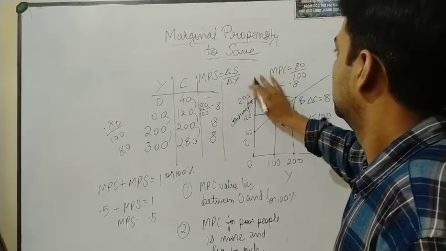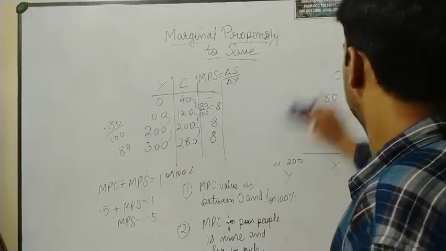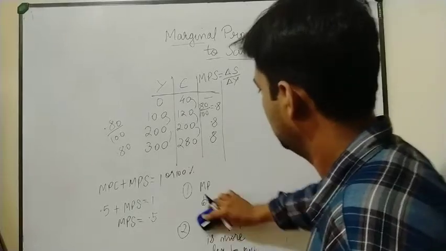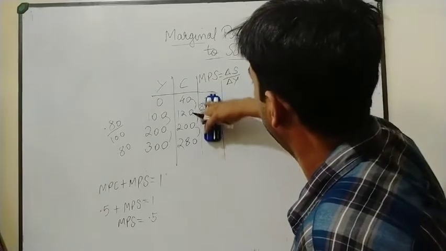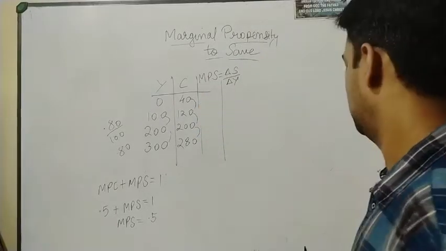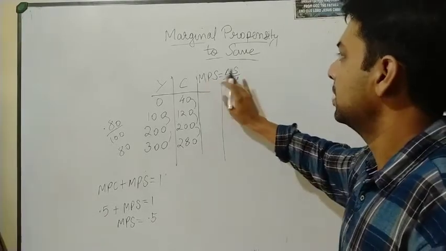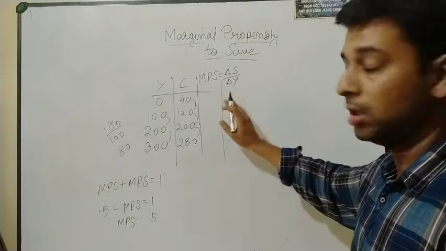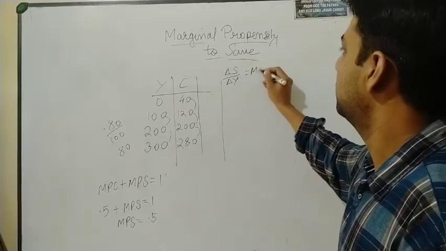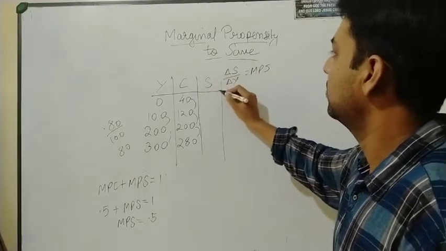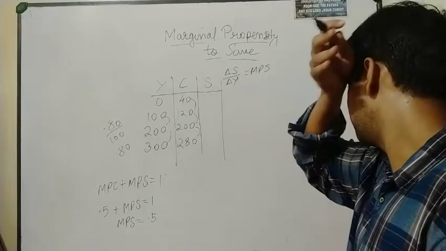Now this will make a fresh one, we don't need this. And this thing we also rub. Okay, fine. Now what happens, see, now we want this thing, MPS, change in S by change in Y, change in saving we need. So it is much better to write it here, like MPS you want now this, so we'll have to find saving, because here delta S is there as a numerator. Okay, so what we need to do, we'll have to calculate this saving.